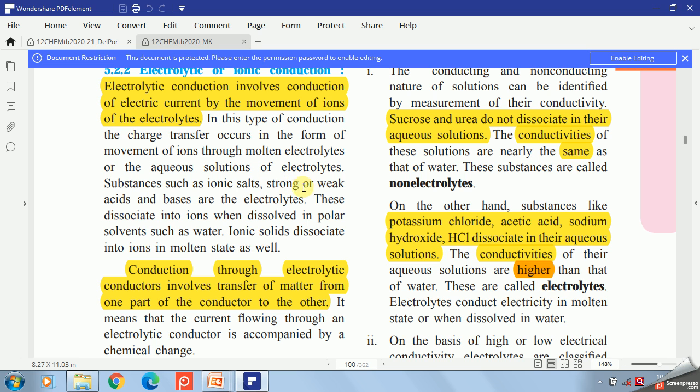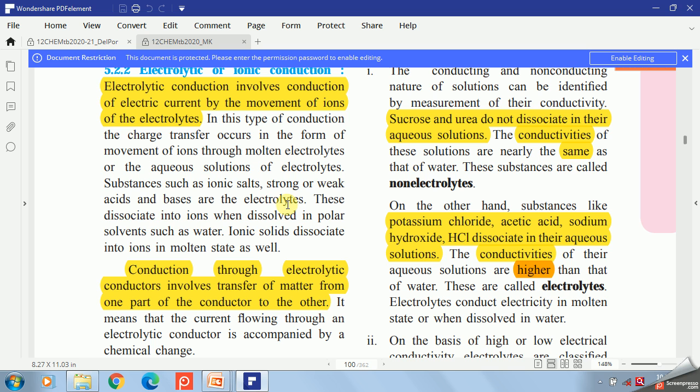Then strong acids like HCl, H2SO4, HNO3, when added in water, give H plus ion and Cl minus ion, or SO4 2 minus ion, or NO3 minus ion. Or a strong base like NaOH gives Na plus and OH minus. Weak acid, acetic acid, CH3COOH gives CH3COO minus and H plus ion. So these ions will be produced and conduction occurs through these ions.